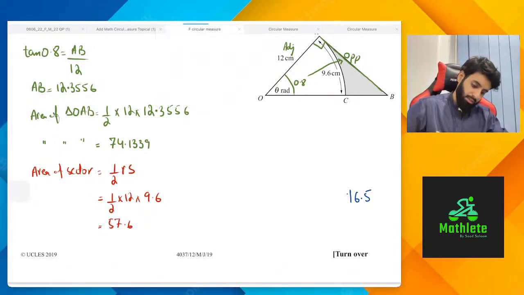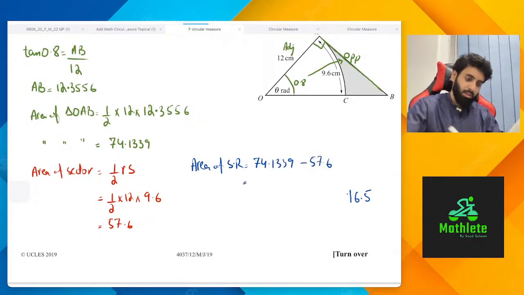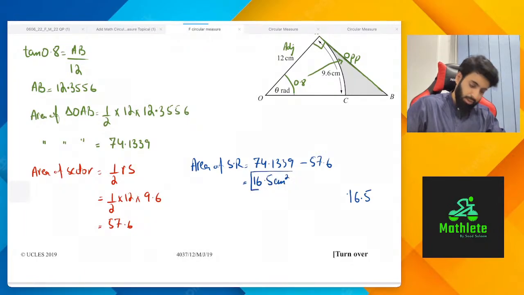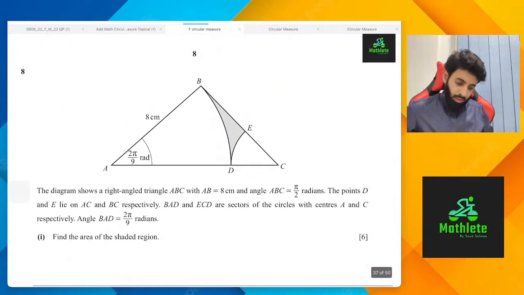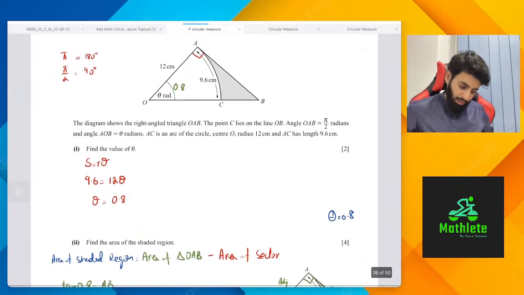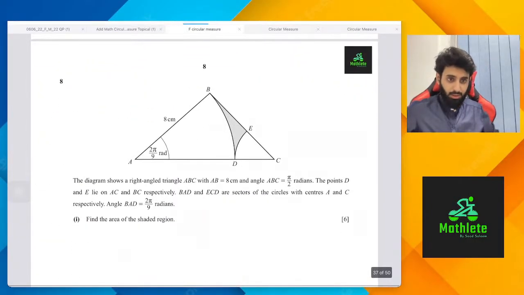Now let's find out the area of the shaded region. Area of shaded region is equal to 74.1339 minus 57.6. So area of shaded region is equal to what? Let's see, 74.1339 minus answer. So we're looking at 16.5 centimeters square, and that you can see is the correct answer. Okay. That was one question, not bad. How many marks? 2 and 4, so that's 6 marks. Okay. Hope you guys understood it.